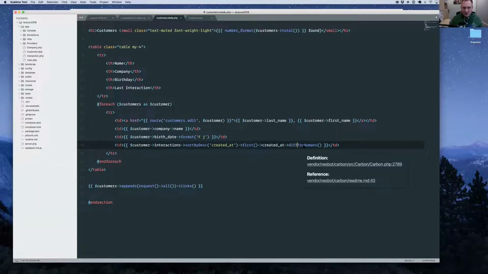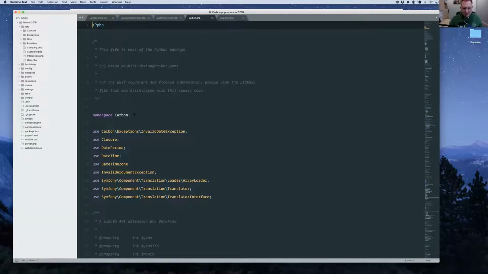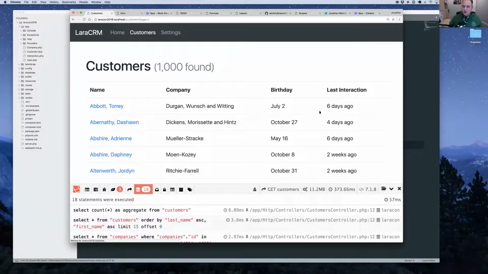And diff for humans is just this handy Carbon function that allows you to do this fancy way of outputting a date as a relative date. I'll show you what it looks like. Really handy little thing. So reload this, and here we go. Our last interaction column is working perfect.